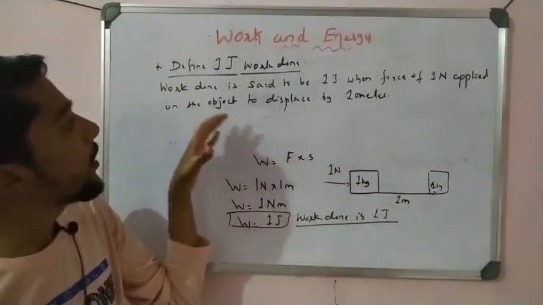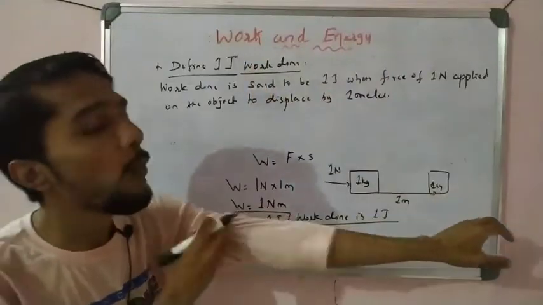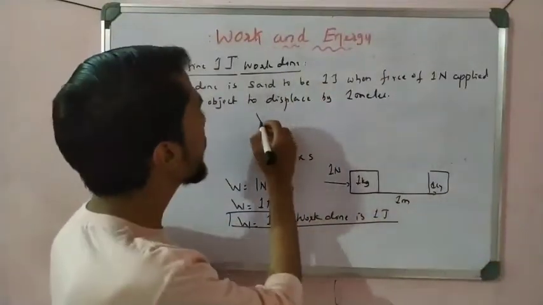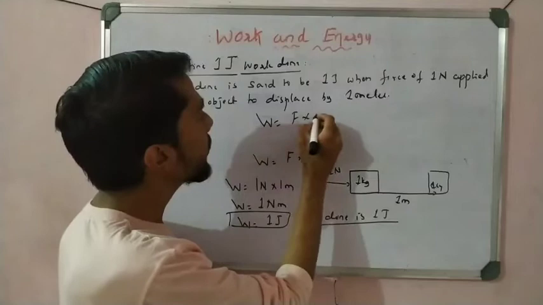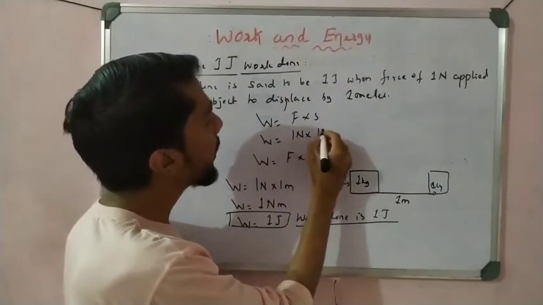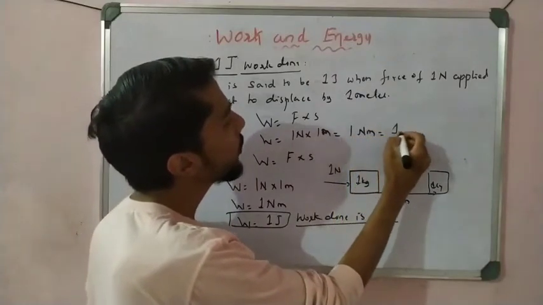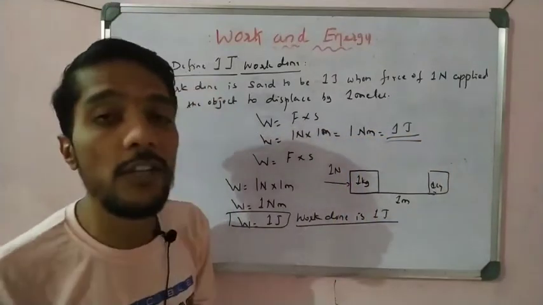So the work done is said to be 1 joule when a force of 1 Newton is applied on an object to displace it by 1 meter. So W is equal to F into S. W is equal to 1 Newton into 1 meter, so 1 into 1, that is 1 Newton meter, that is 1 joule. That is a simple definition you have to remember.